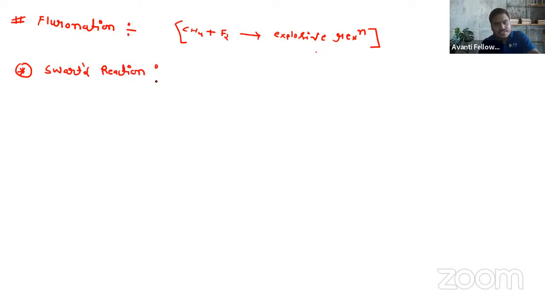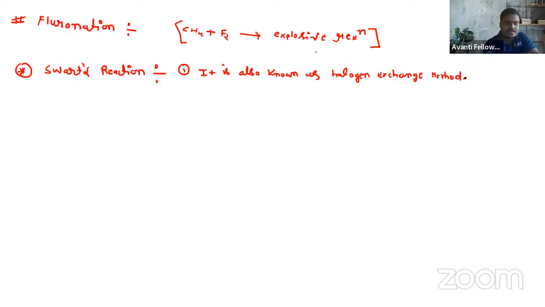ठीक है, Schwarz reaction. So क्या होता है ये Schwarz reaction? What is this Schwarz reaction basically? So Schwarz reaction is also known as halogen exchange method. ठीक है, so it is also known as halogen exchange method.